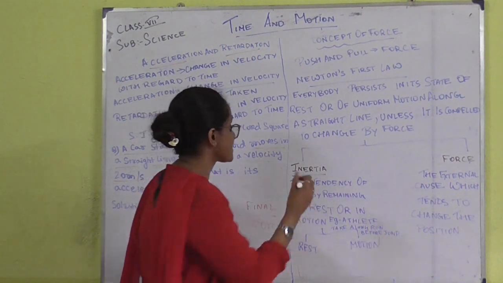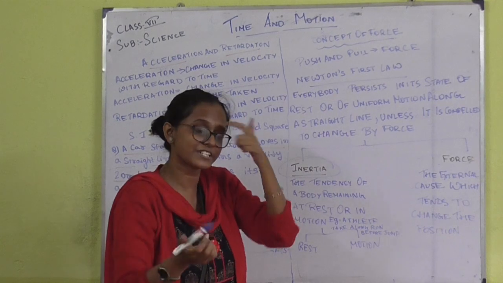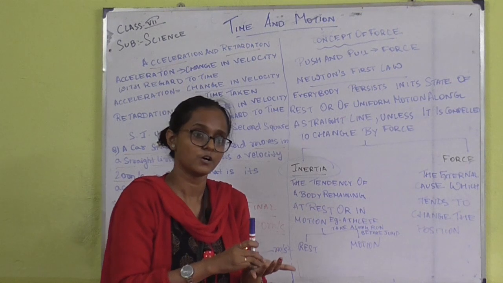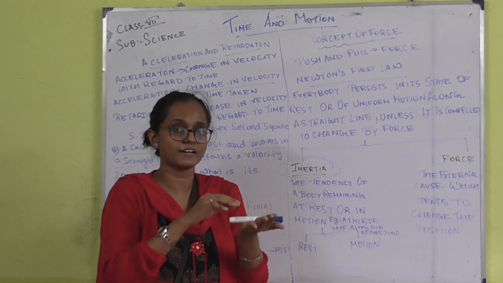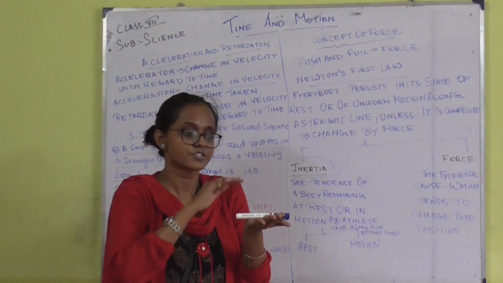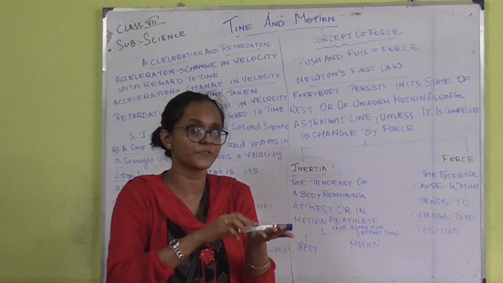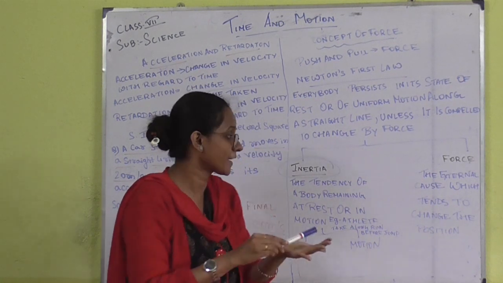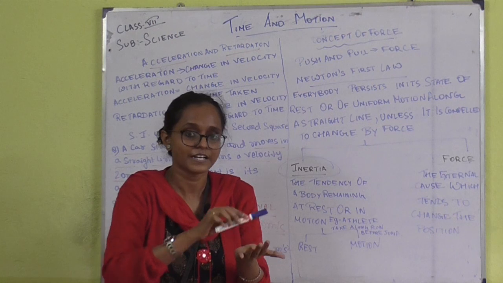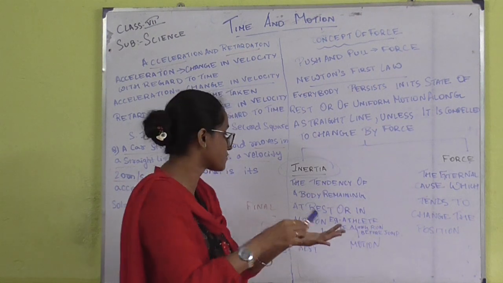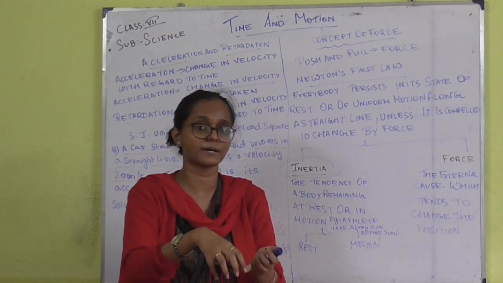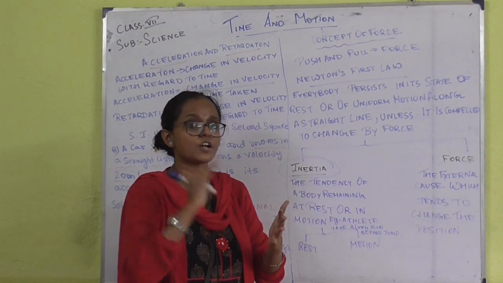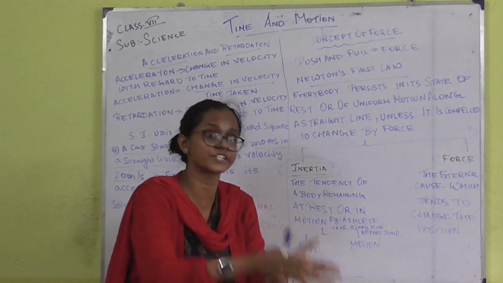What are the two concepts? First is inertia. What is inertia? Inertia means the tendency of an object to remain at rest. We are keeping this pen in a hand, so until and unless I am forcing it to move, it will not move. That means it is in the inertia of rest. But while it starts moving, if I suddenly stop it somewhere, until and unless I am stopping the pen at some moment of time, it will not stop by itself. So that is inertia of motion.